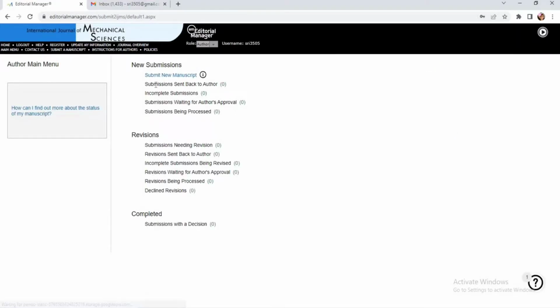Yes, now it is logged in. We can see our username here, followed by the role. So the role is author. Here you can see the list of options. Only the first one is highlighted as of now, so by clicking on that option, I can submit my new manuscript. So this is the new submission.